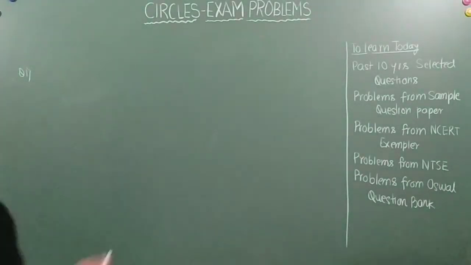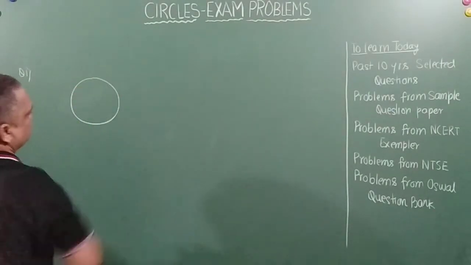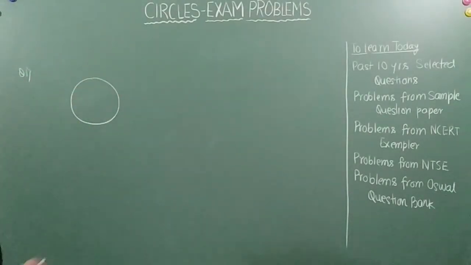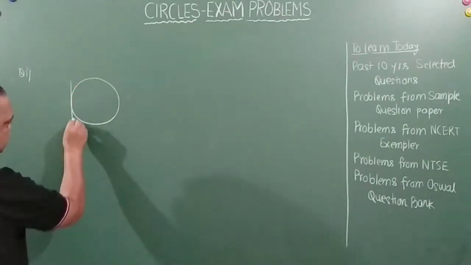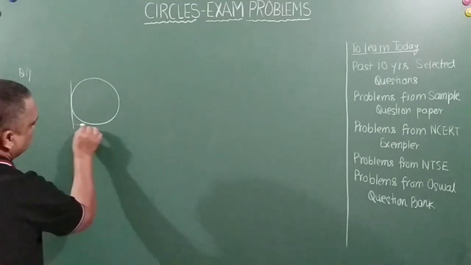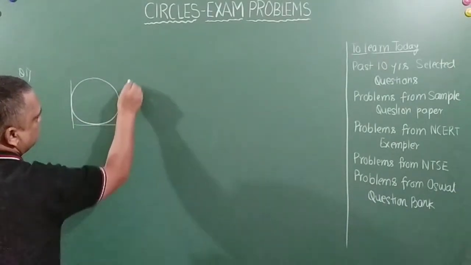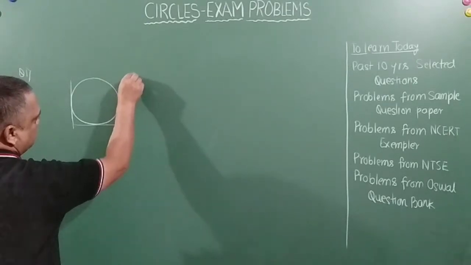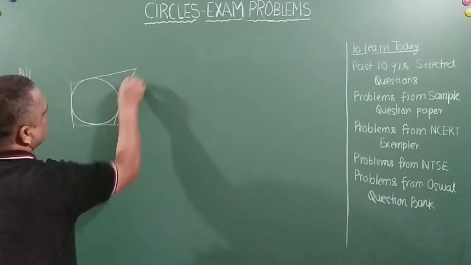Let me give you the figure first, because the figure is already given in the question. There is a circle here, and there is a tangent, another tangent like this, and another tangent like this.